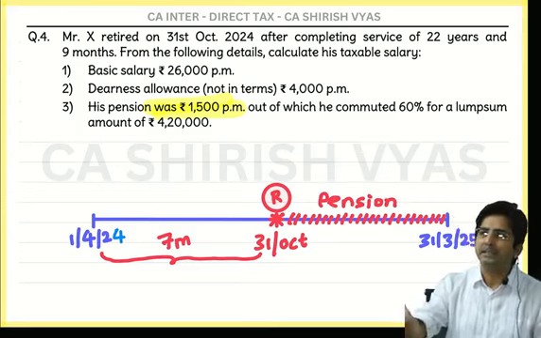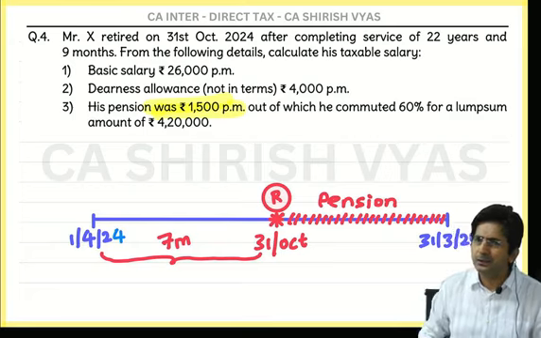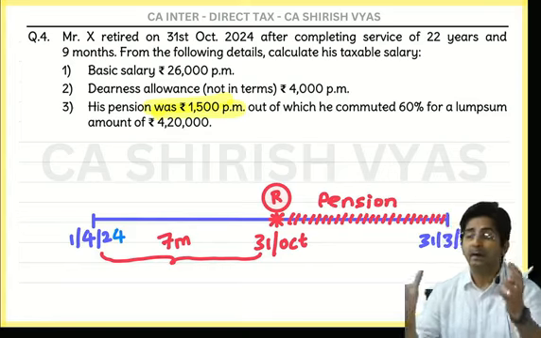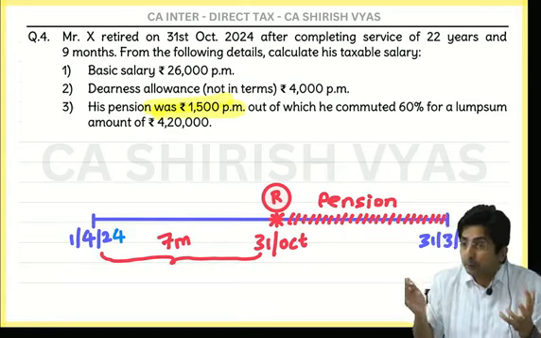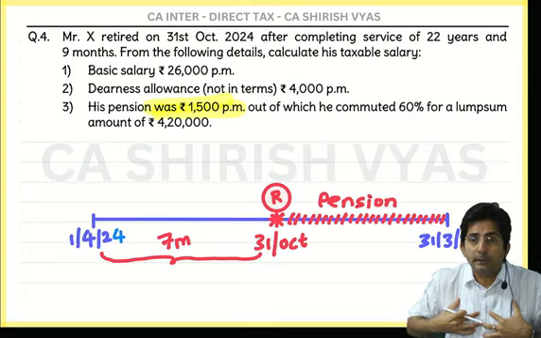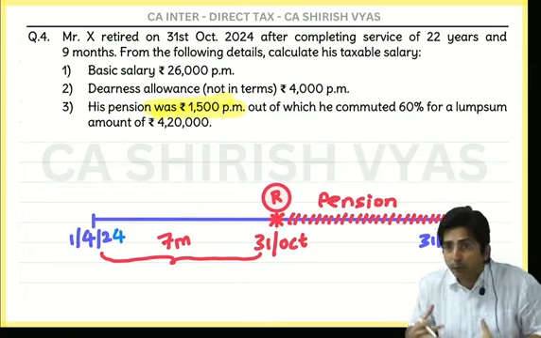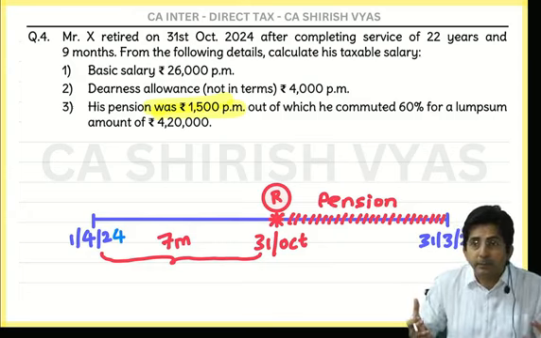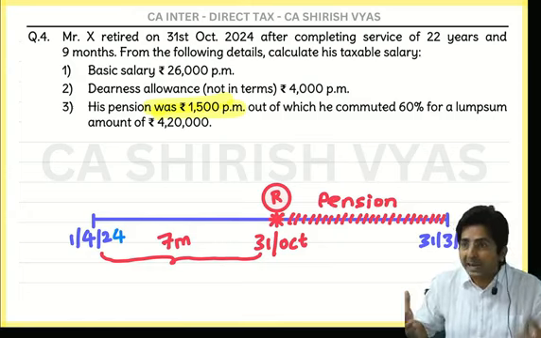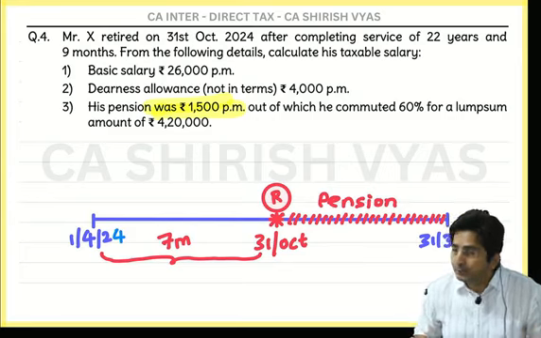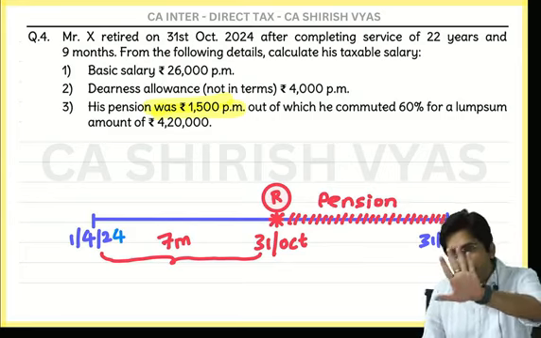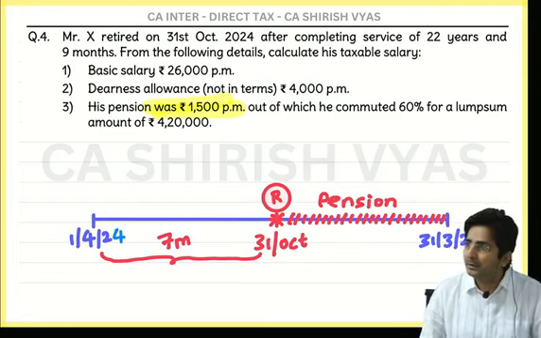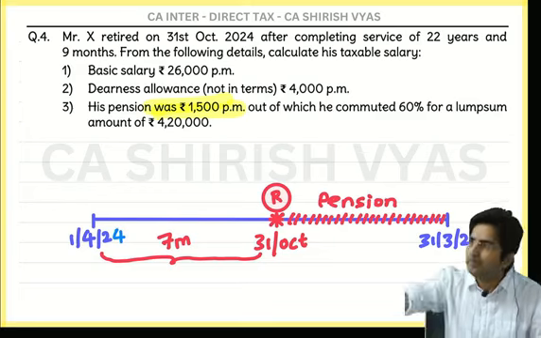So take pension on a monthly basis. Why do you want to make it lump sum? You already received. See, why do we request for lump sum? Because we want some big amount at a time. For example, I am in some urgent need. I want to get my son or daughter married, or I want to buy a house. So sometimes you are in need of funds. So that's why you request for lump sum, right? So now what the government says is, you have already received gratuity, and gratuity is already a lump sum amount. So you should take pension on a monthly basis.